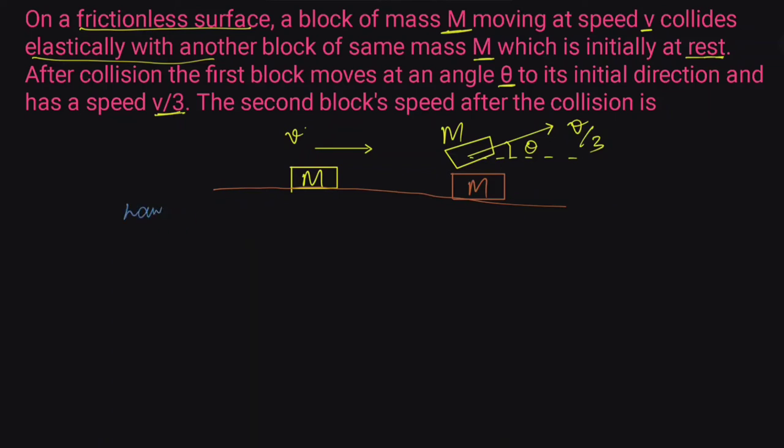When we apply the law of conservation of mechanical energy, it means the total mechanical energy of an isolated system is always conserved. The motion is happening only along a horizontal path and there is no change in height. Mechanical energy is equal to potential energy plus kinetic energy.